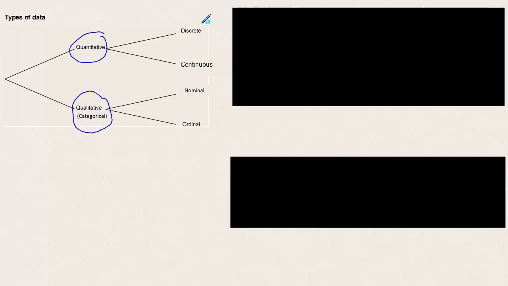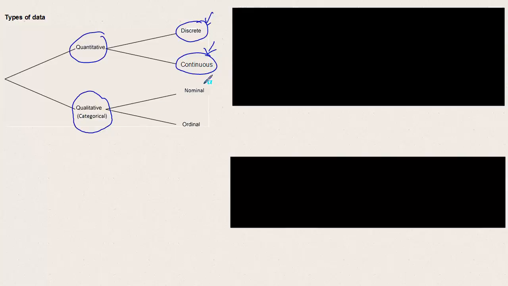Quantitative splits into two categories itself, discrete and continuous. Discrete is when there can only be certain numbers of things. For example, the number of people in a car can only be whole numbers. Continuous tends to come from a measuring process, so these could take any value at all to many, many decimal places.